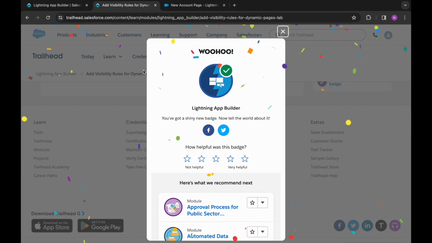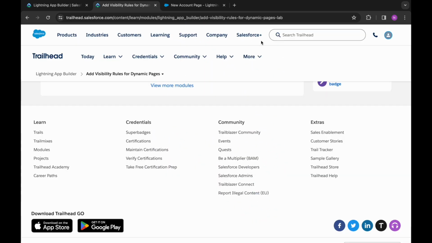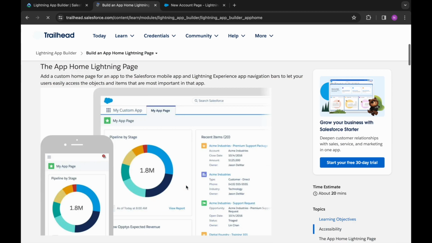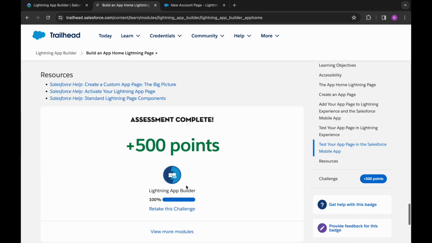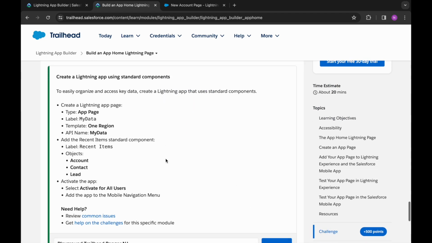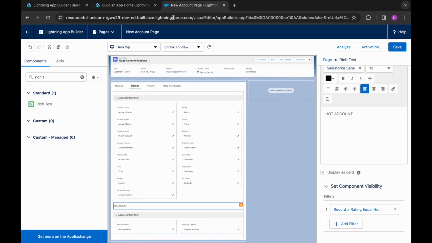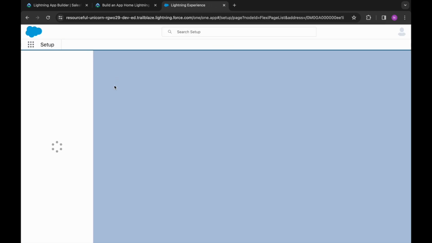So we have completed this challenge as well, and it's showing completed badge for me because I have already completed the last two challenges as well, but I'll be redoing it again with you. So let's retake this, and we need to create a lightning app page, that is app page with name as my data. We'll go back.